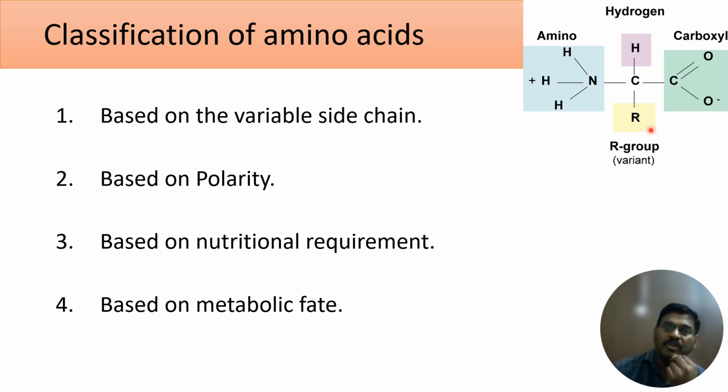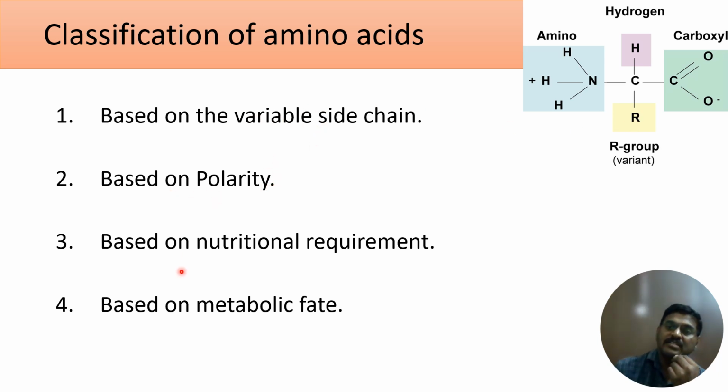Now we are going to classify these 20 amino acids based on the side chain only. That's why the first classification is called classification of amino acids based on the variable side chain, that is, what are the different molecules which get attached to the side chain. Based on that we are going to classify all the 20 amino acids. The second classification is based on the polarity of the side chain, that is whether the side chain is polar or non-polar. The same 20 amino acids we are going to classify based on polarity.